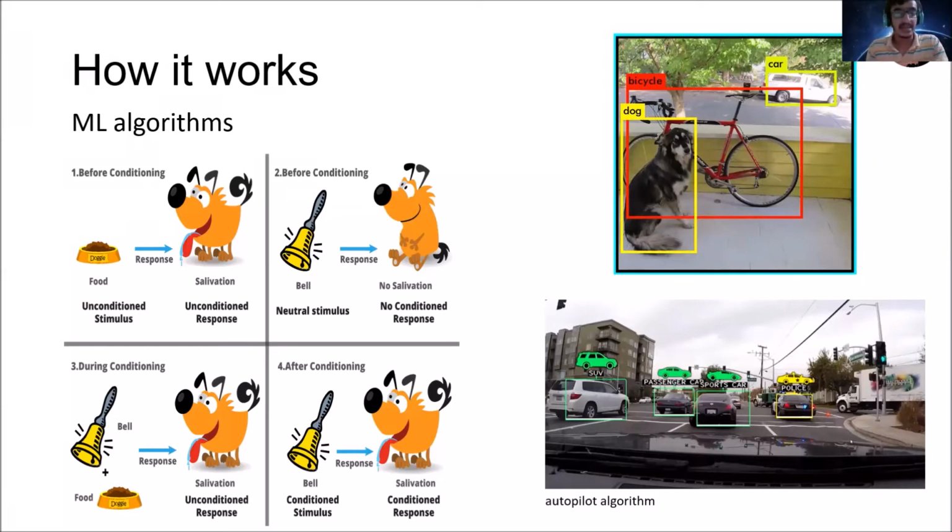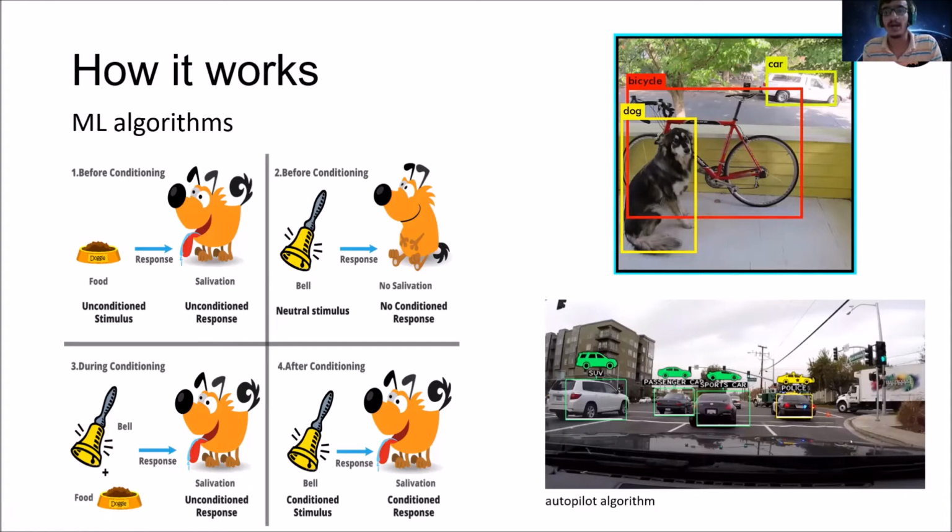So then he'll want to have the food. He'll salivate. So in the earlier 20 times, I'm teaching the dog that ringing the bell means food is coming. That's exactly how an ML algorithm works. I'm teaching my computer that this something means this.